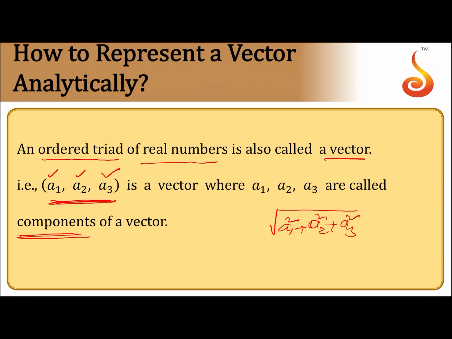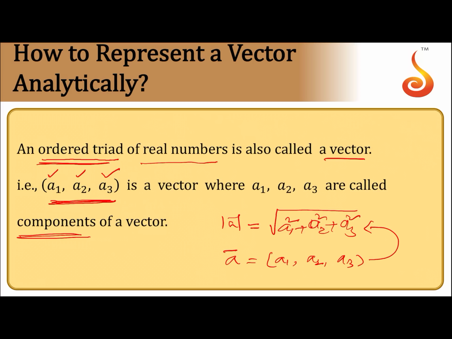This vector is denoted as a bar equals a1, a2, a3, whose magnitude modulus of a bar equals the square root of a1 square plus a2 square plus a3 square. This is how a vector is analytically represented as an ordered triad of three real numbers.